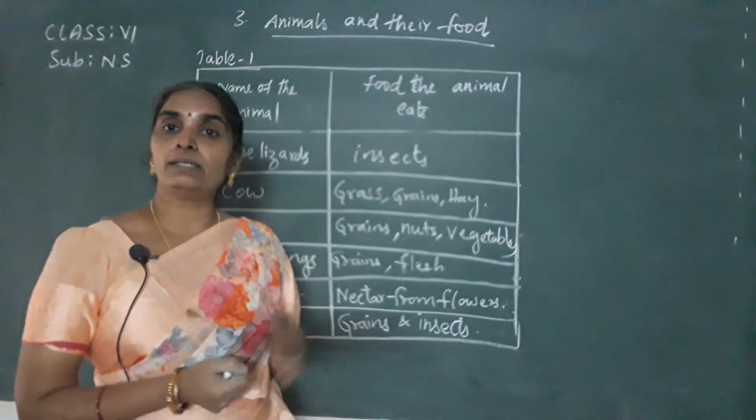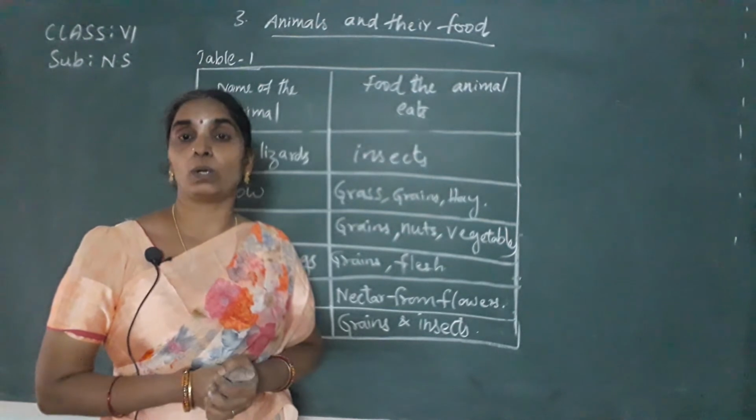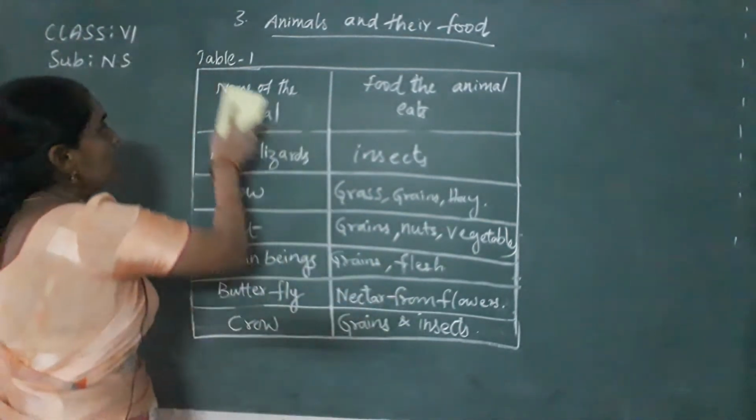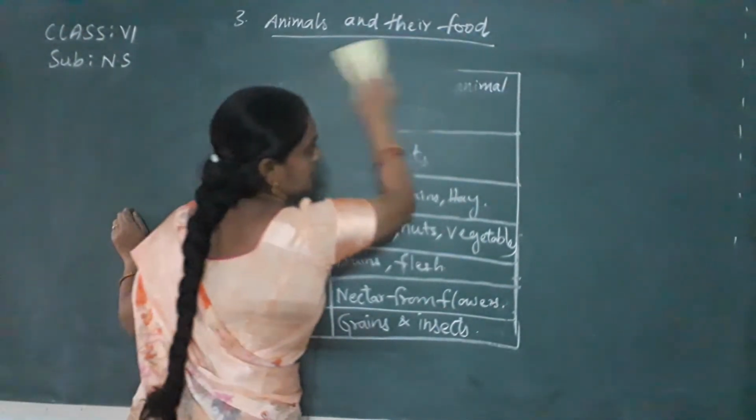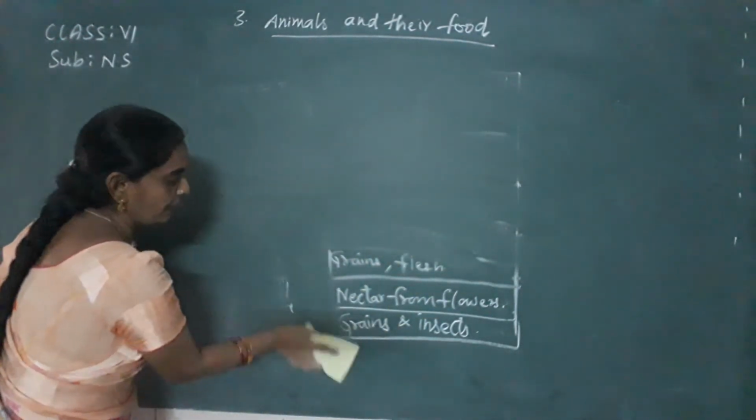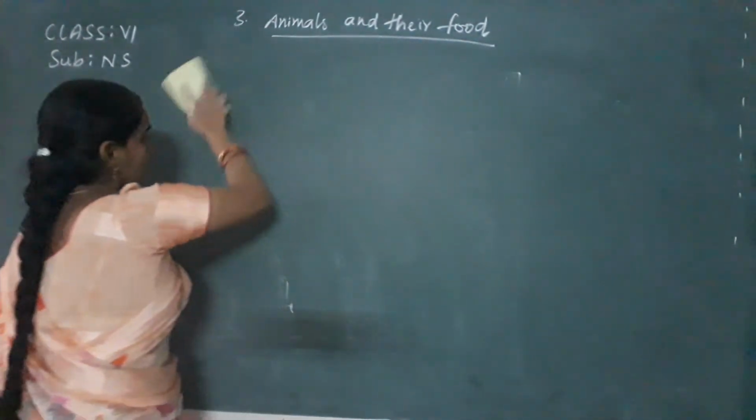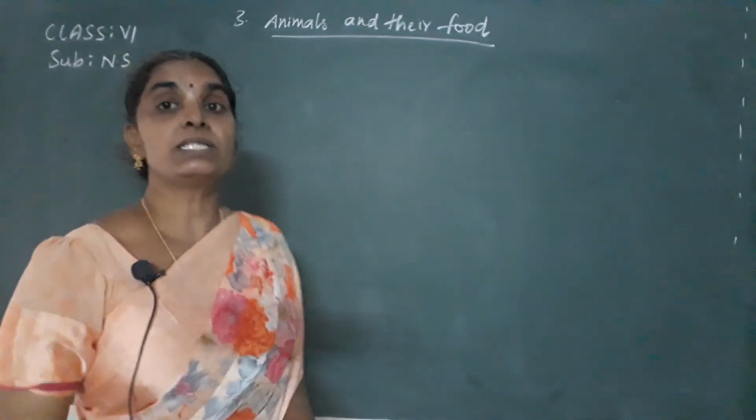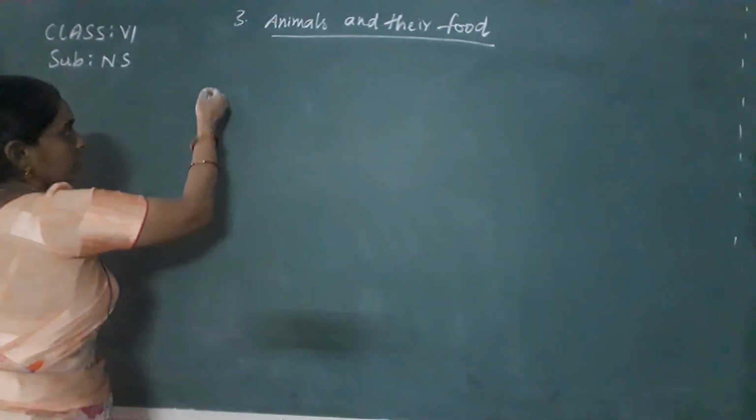Okay, so the classification of the animals is mainly based on their food habits. One of the classifications of the animals is based on their food habits. That is, some animals depend on plants for their food. Some animals depend on animals for their food. What are the animals which depend on animals for their food, children? It is lion, tiger, cheetah, wolf, leopard, and so on, isn't it?